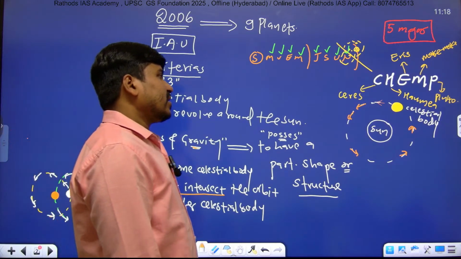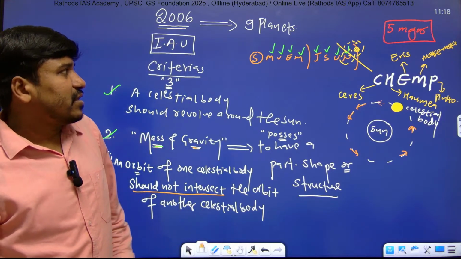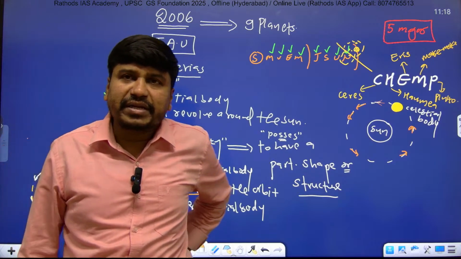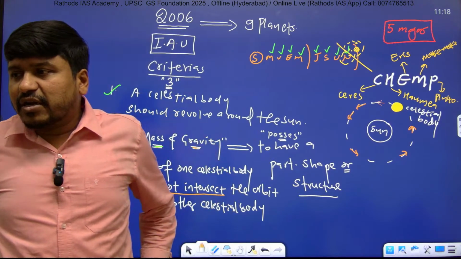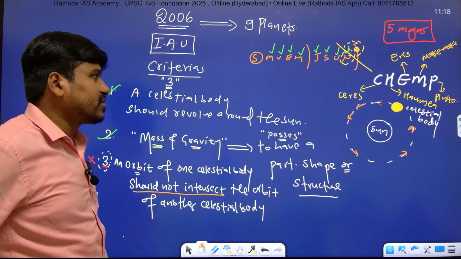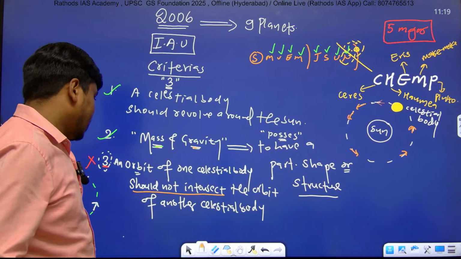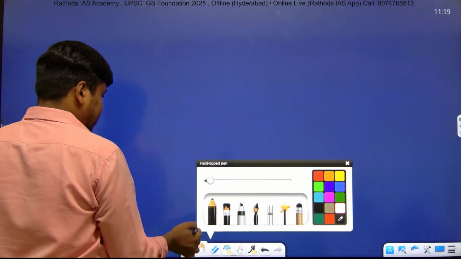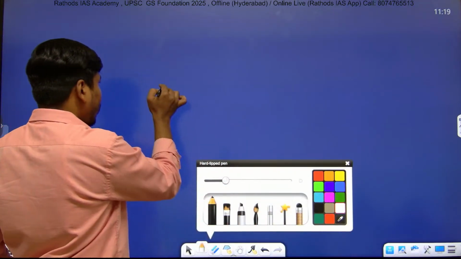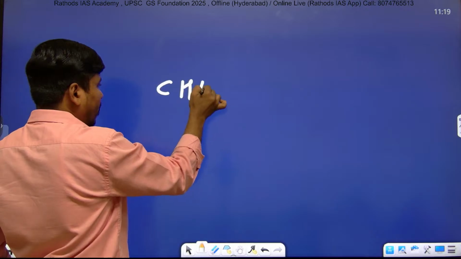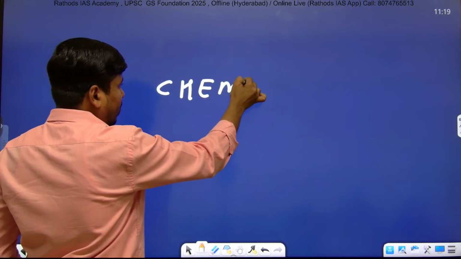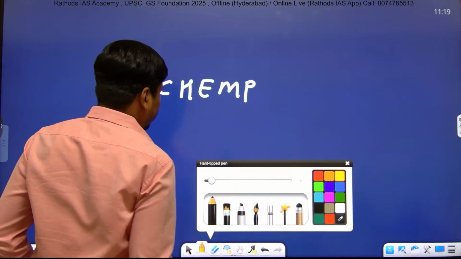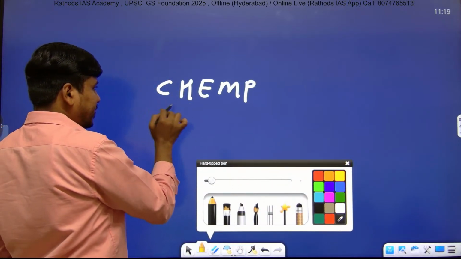Next point, there are 5 major dwarf planets in our solar system, right? Full stop. And the trick to remember these 5 is CHIMP.